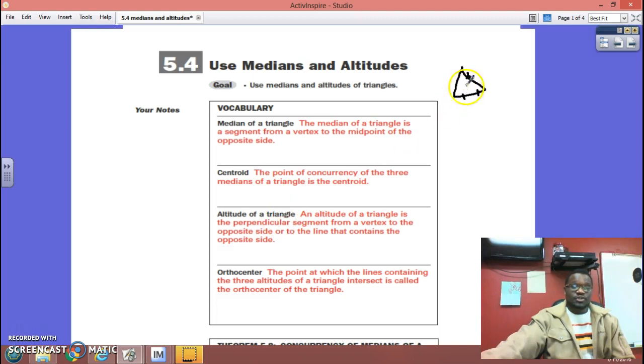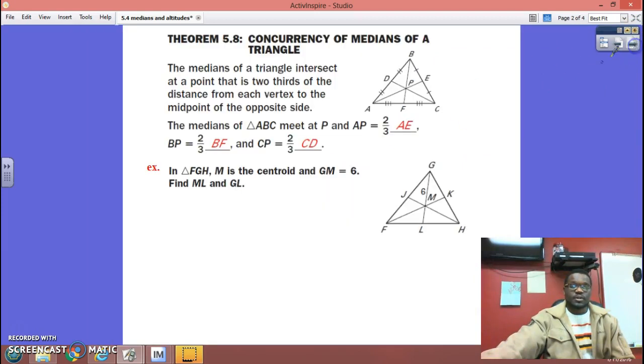An altitude drops down from a vertex, but it makes a perpendicular intersection. So it won't be at the center of the dividing part where it cuts it in half. It's just going to make a perpendicular intersection. And all the altitudes intersect at what's called the orthocenter. So let's take a look at the centroid a little bit.